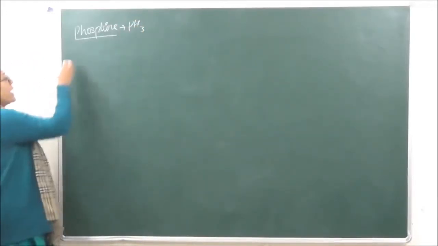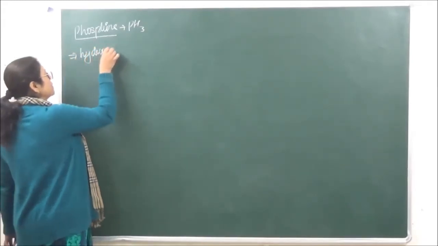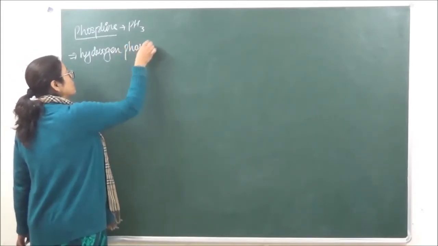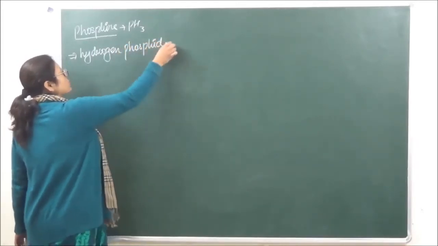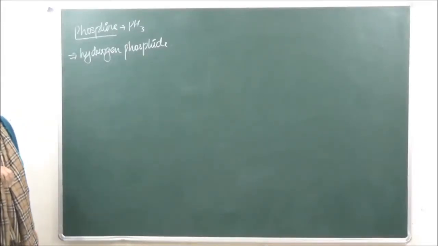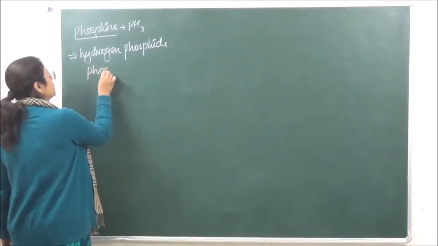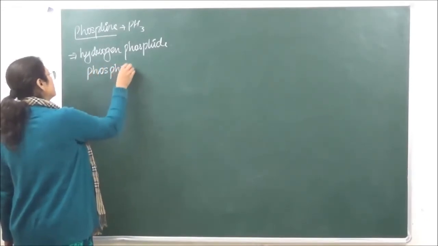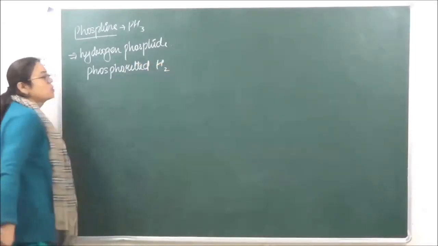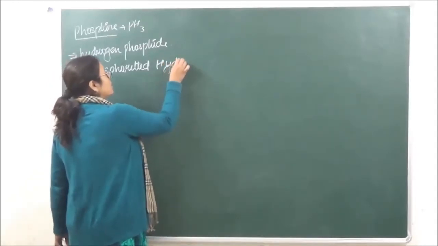It is known as hydrogen phosphide, or it is also known as phosphorated hydrogen. ये हाइड्रोजन पूरा लिखना है H2 भी.